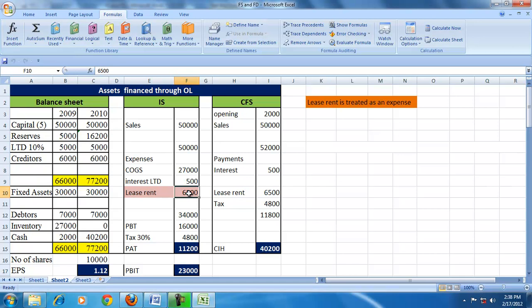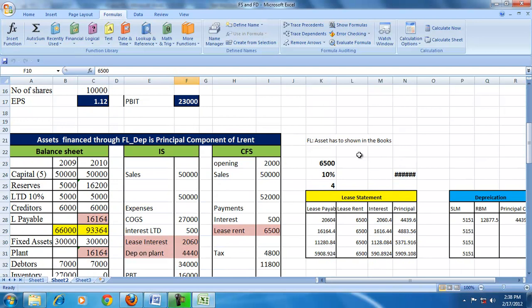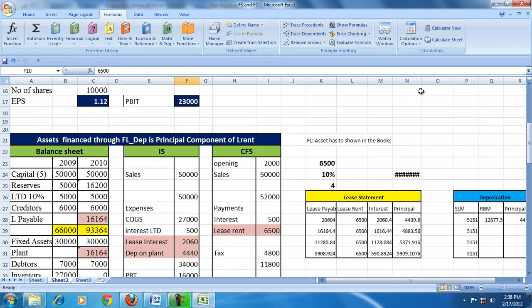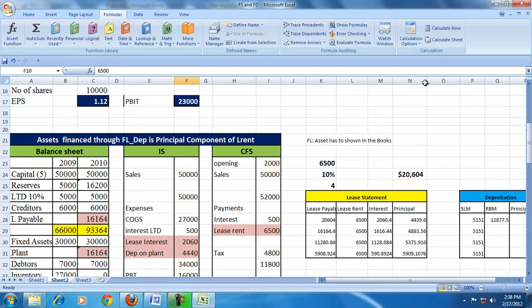But if the asset is acquired through a finance lease, then it is necessary to show the asset on the balance sheet, and the value of the asset will be determined as the discounted value of the lease rent payable. To discount that we'll use the existing rate of interest as the discount rate, and by discounting we got the value of the asset as 20,604.